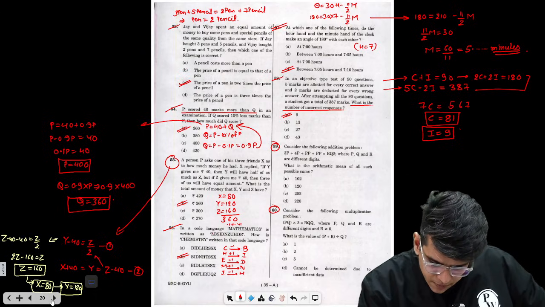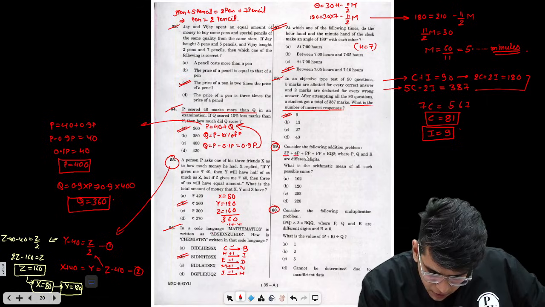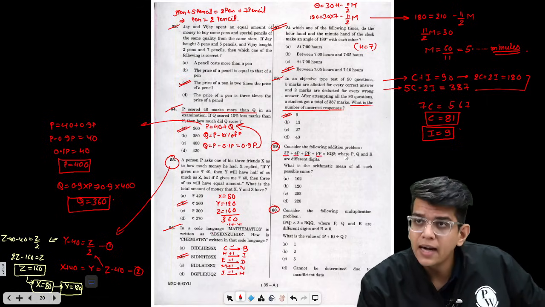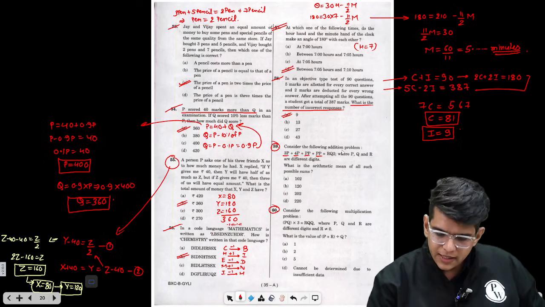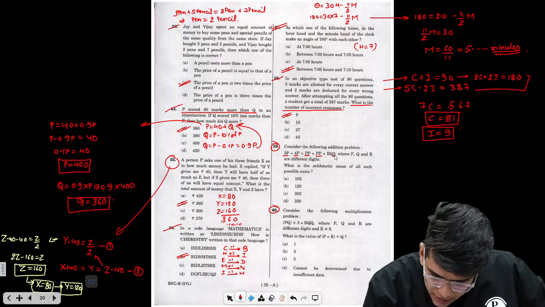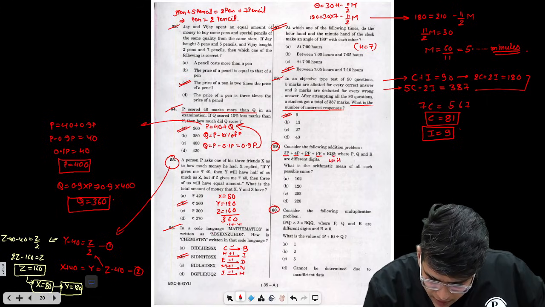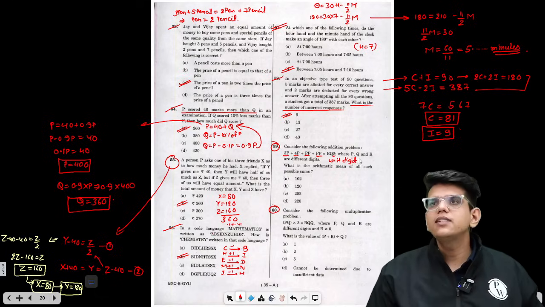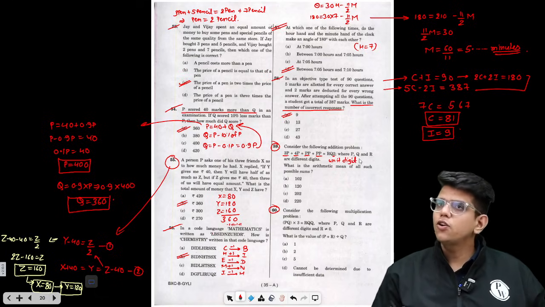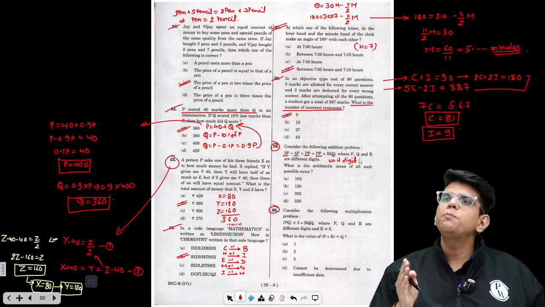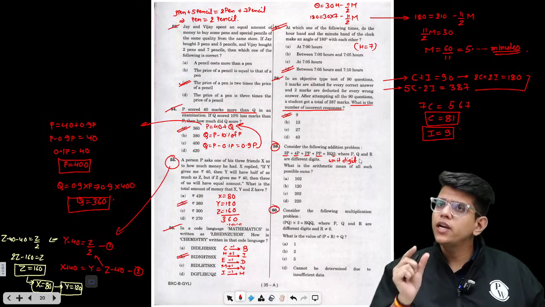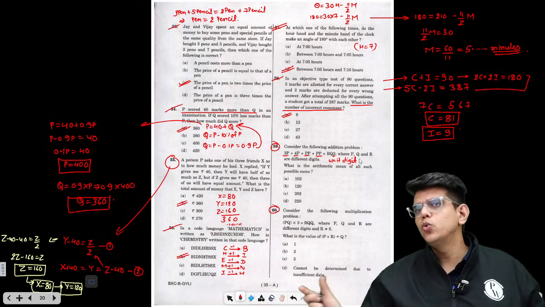So here what they have told you is 3P, 4P, PP are added and it becomes RQ2. Basically, on the right, what is the unit digit? On the left hand side, what is the unit digit of all the four numbers? P, P, P, P. You have to add P 4 times and the unit digit comes out to be 2.